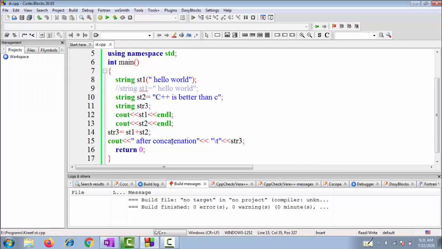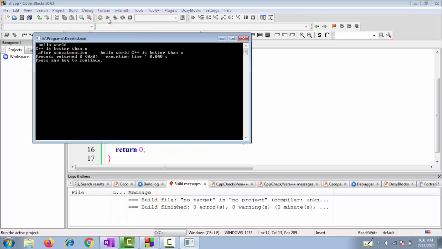If you want these to be separated, since C++ is better than C and hello world are combining here, you have to concatenate a space with this plus operator. Now you'll see the output will be the way you want it: after concatenation, space, hello world, and because we have concatenated a space also, C++ is better than C.